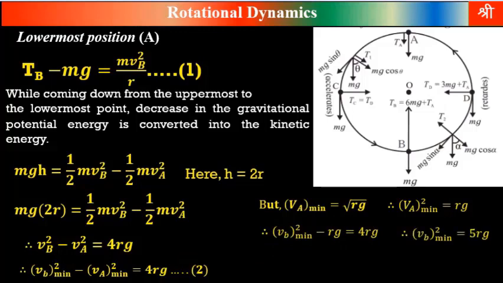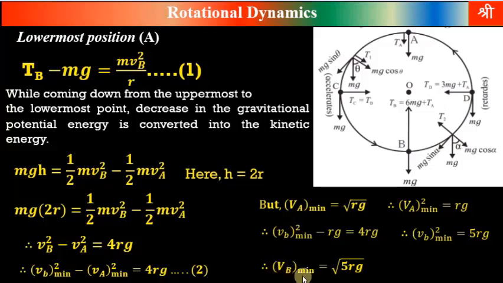Take square root of both sides. And this is the expression for minimum velocity at the lowermost position. The particle or the body will complete the circle only when its velocity at the lowermost position is equal to or greater than under root 5 rg. Means the minimum value should be equal to under root 5 rg.